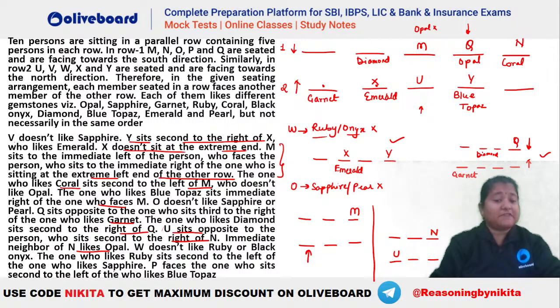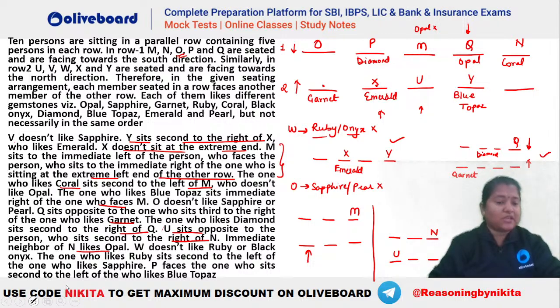Also P faces the one who sits second to the left of blue topaz. So here you see, second left of this is this one, right? So second left of blue topaz, X is there. So P should be facing this particular person. So P will be here, isn't it? Now you have placed your M, N, P and Q in row 1. Who is the only person remaining? That is your O. So O is remaining. So you can see O will be here, isn't it? So we have placed everybody in row 1.